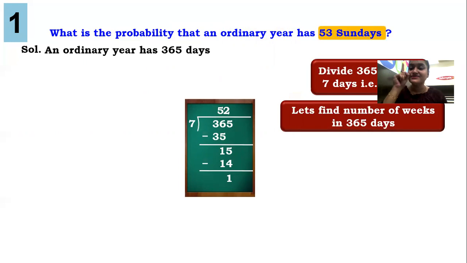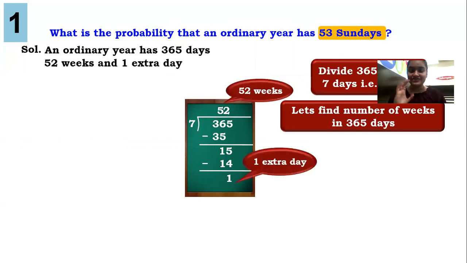And the remainder is 1. That means there are 52 weeks in 365 days and there is one remaining extra day. 52 complete weeks and one extra day. What did I do? 365 total days, Sunday comes in a week. So I just thought of calculating how many weeks there are in 365 days. And I reached the conclusion that there are 52 weeks when I divided it by 7. And I got one extra day.